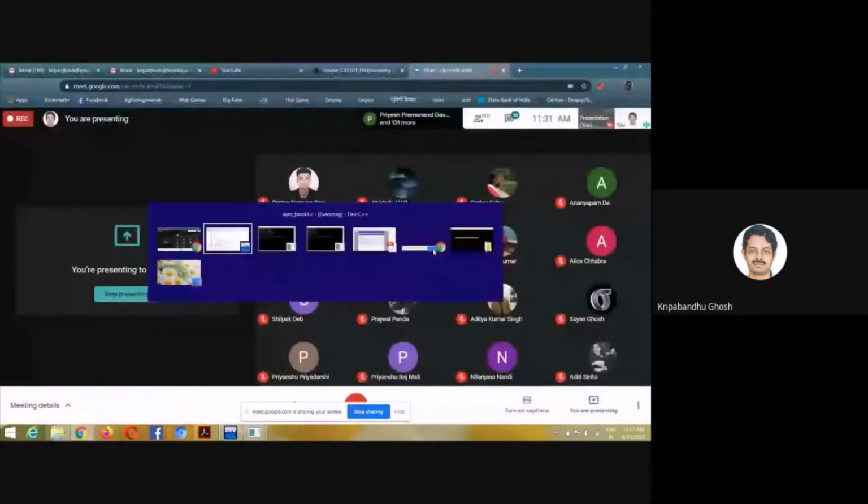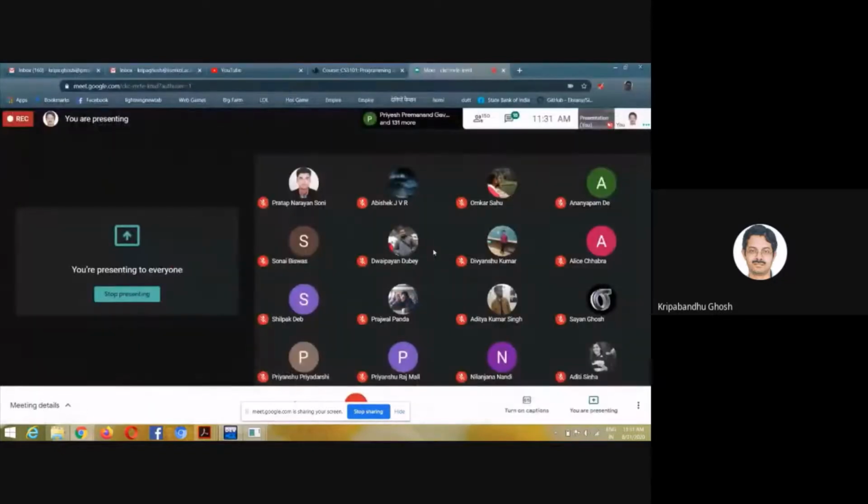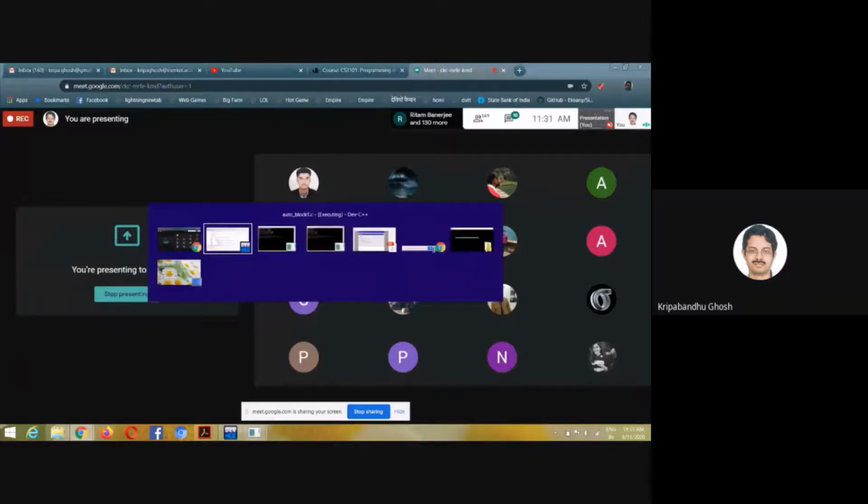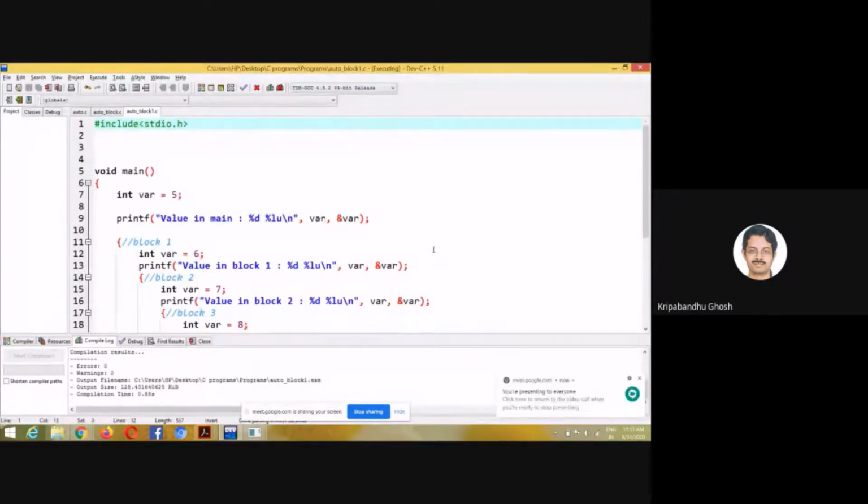So why am I spending so much time on such things? Because these are building blocks towards your concept of learning C. Once these concepts are clear, you can do anything with C. But if you have any doubts at these stages, then as you go on and pile on the knowledge, it will be hard for you to handle. Okay. So this was about the auto variables.